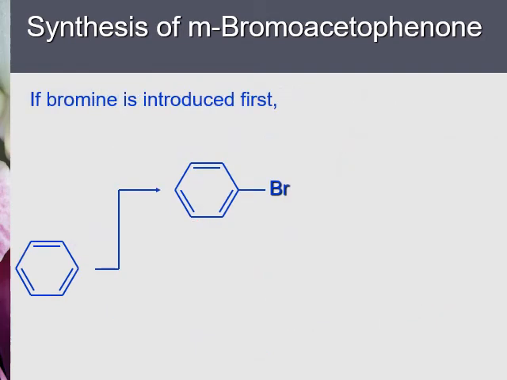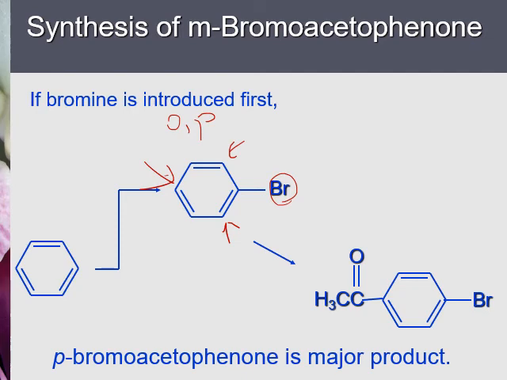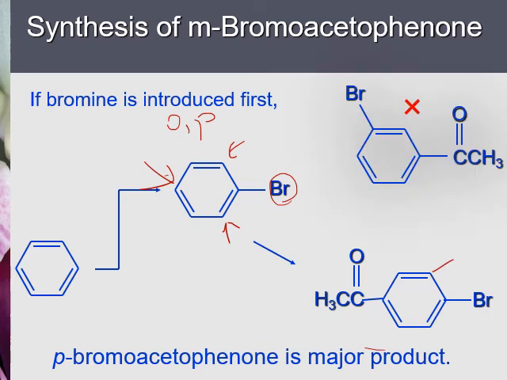Let's do the bromination reaction first, and then we perform Friedel-Crafts acylation reaction. So after bromination reaction, one bromine is added to the benzene ring. Now remember, bromine is an ortho-para director. So the next step, it will go to the ortho-para position. All right. So Friedel-Crafts acylation should give you this product. There may be some here also. Okay, but definitely not a meta position.